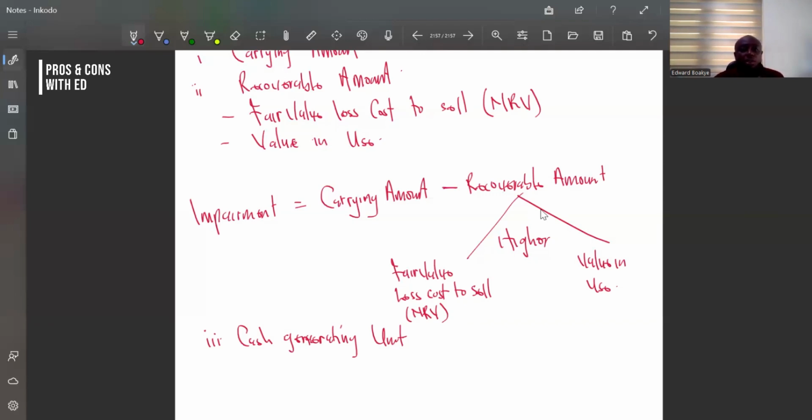When we talk about a cash generating unit, it is a group of assets. So if this cash generating unit has been impaired, we need to recognize the impairment on the assets one by one.